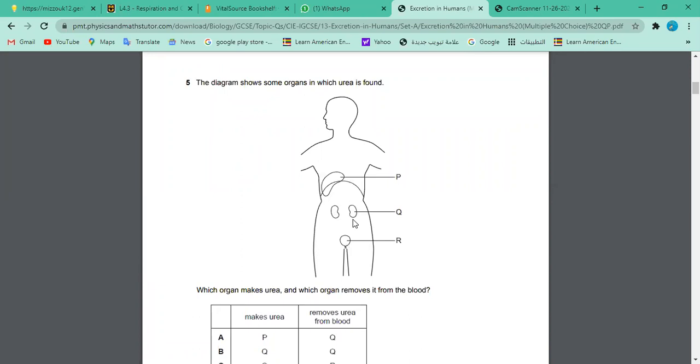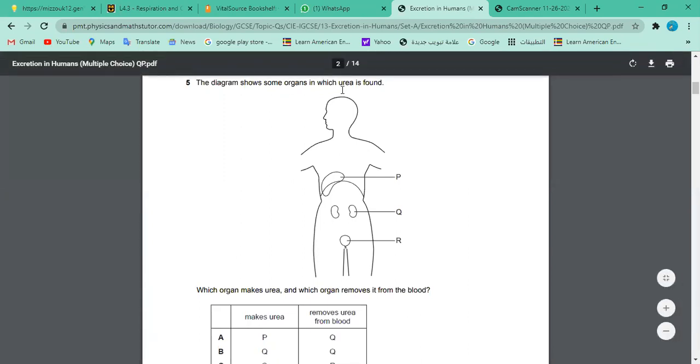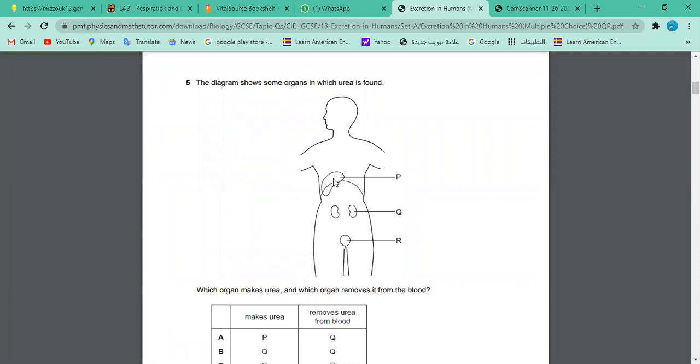Who is going to explain why? Yes, Hala? Would you like to explain? Yes, we do agree that it has urea. That's why they have mentioned that all these organs contain urea. It is present in the liver, the kidney, and also the bladder. Would you like to make sense of why? You already discussed some of these points before. You can just build on those concepts from the previous questions.